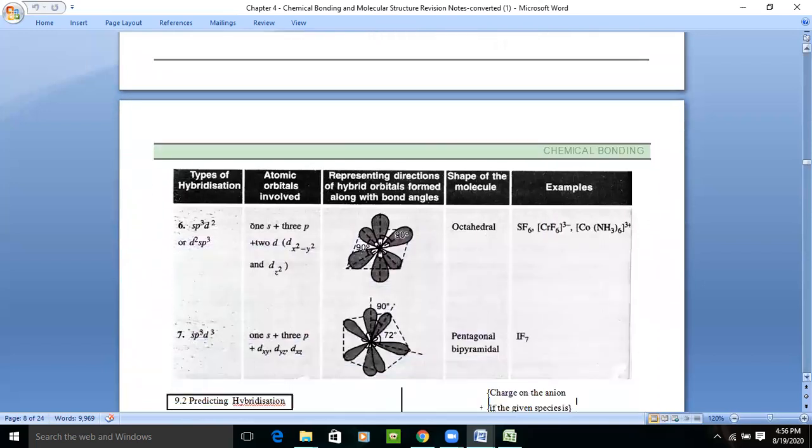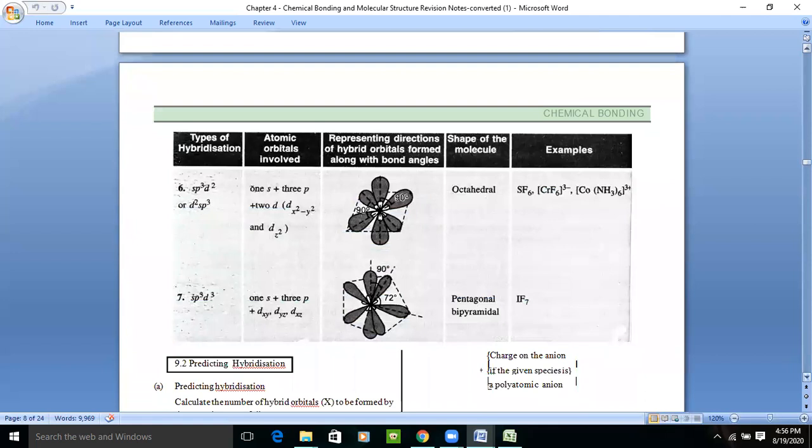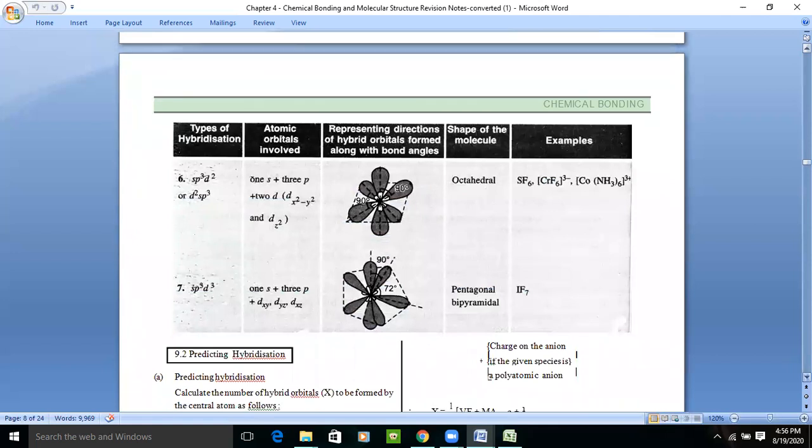If we talk about sp3d2 or d2sp3, you can write it either way. So here 1s, 3p, 2d. The 2d means dx square minus y square and dz square will take part in bond formation, and the shape will be octahedral, example SF6 and so on.